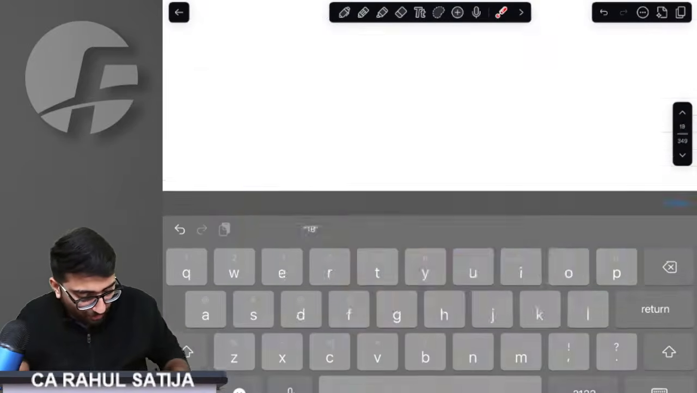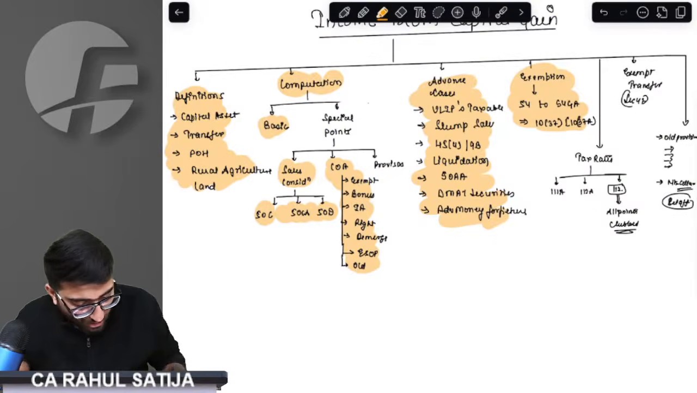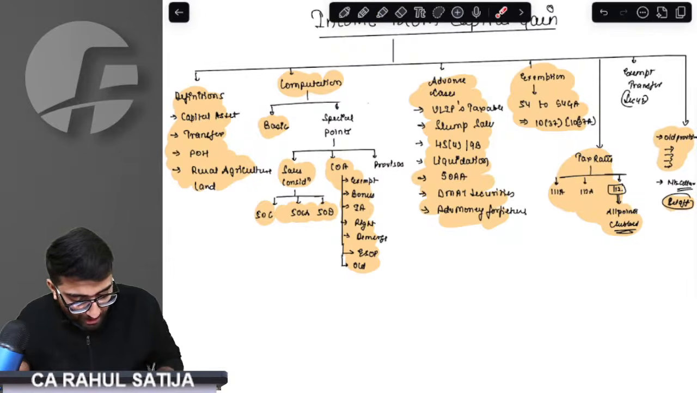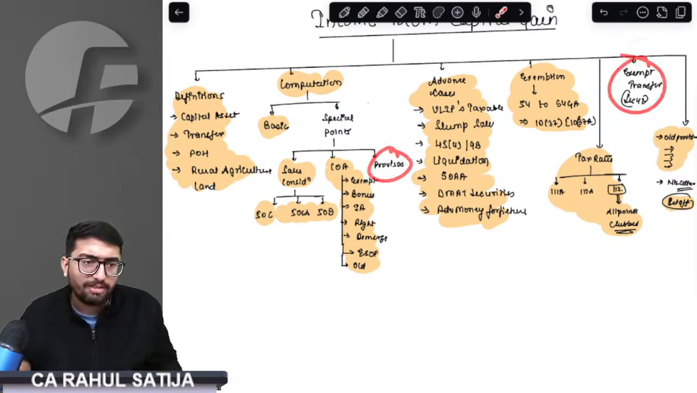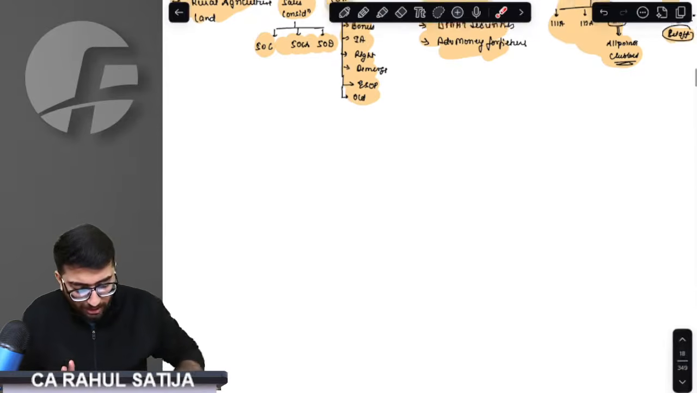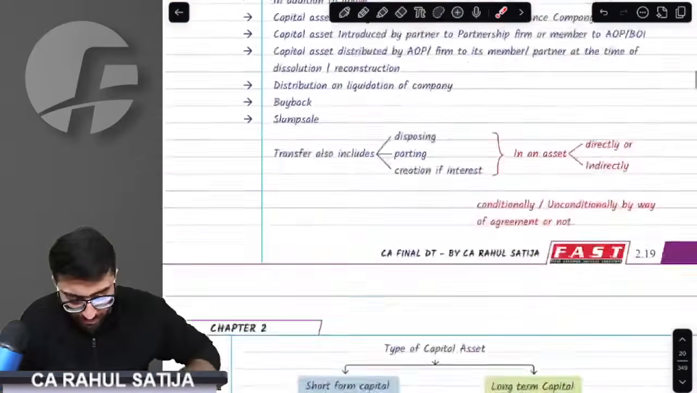Where do we stand right now? Sir, we understood the tax rates. We understood the set of provisions. We understood the old provisions as well. Now we have some provisos left, and some exemptions left. Only two things are left to us, and then we will be done with the entire chapter. Come on to provisos first, and then we'll come on to exempt income.